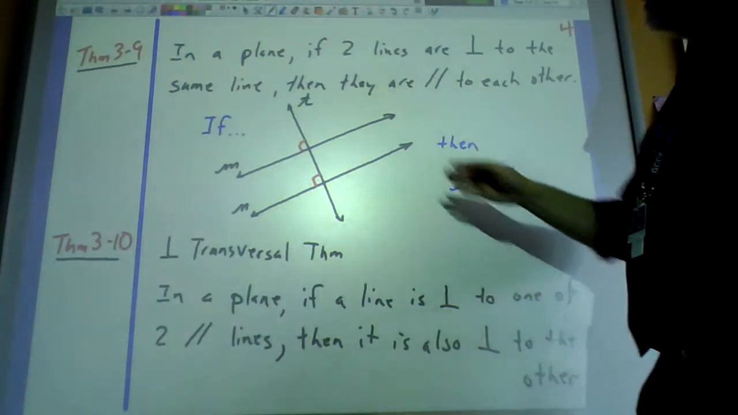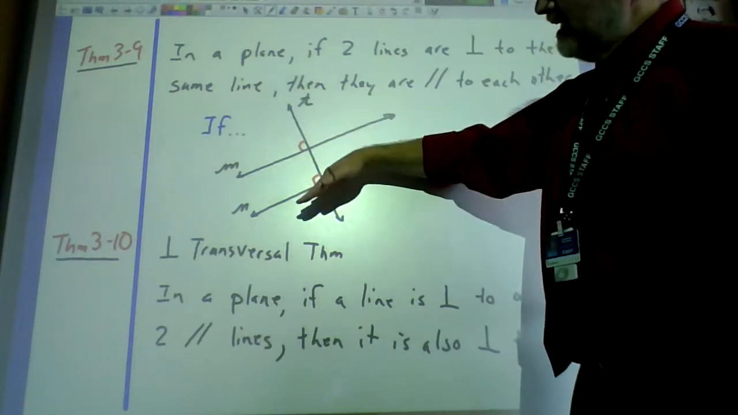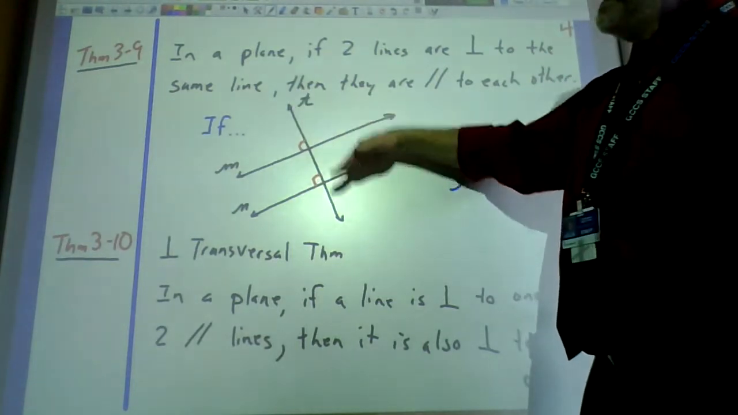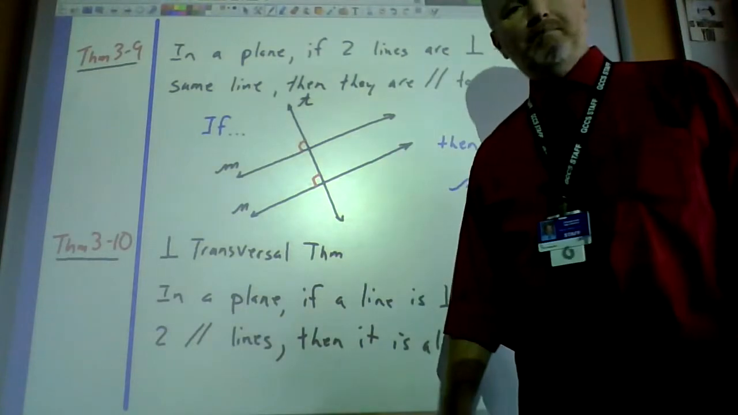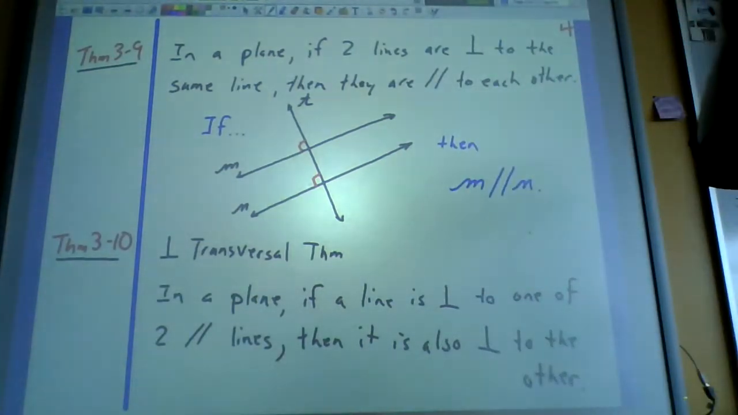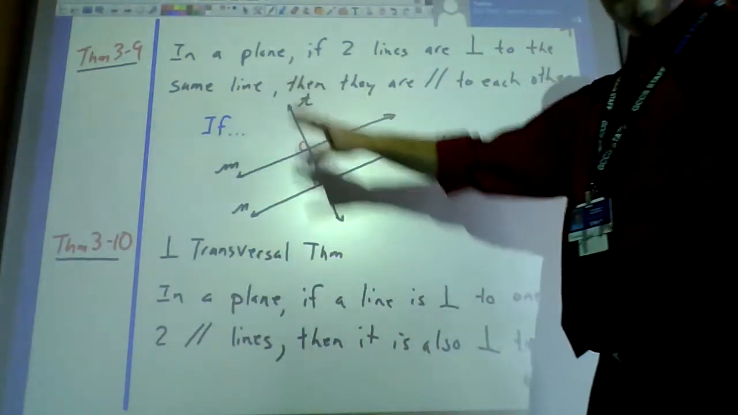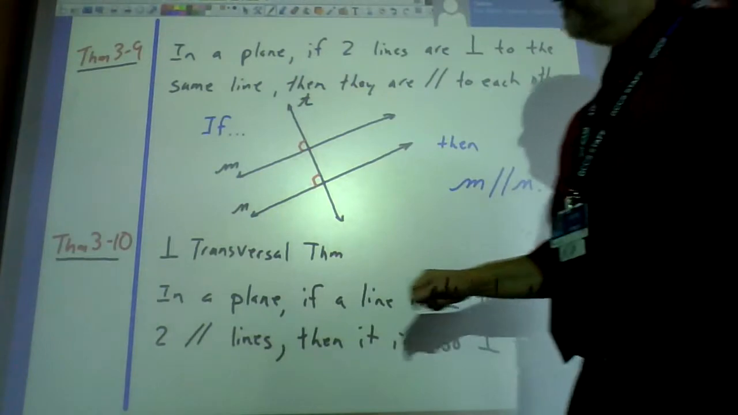All right. So T's parallel to M. I'm sorry, perpendicular to M. T's perpendicular to N. So that means M and N have to be parallel. Again, maybe to you that's common sense, but we're just making sure you understand. This one is almost the converse of this one.